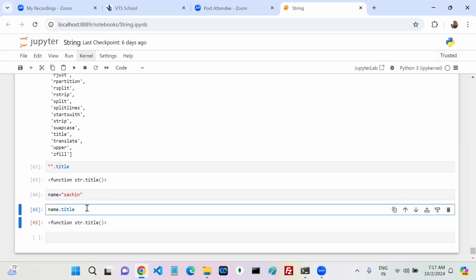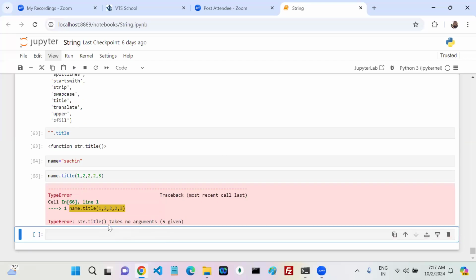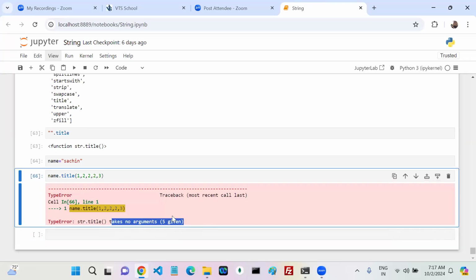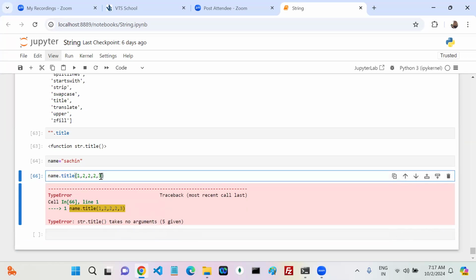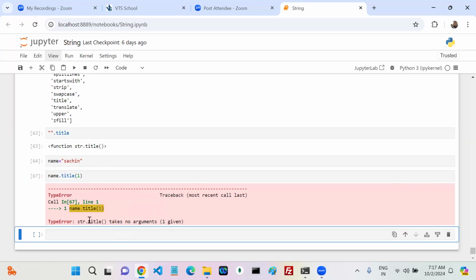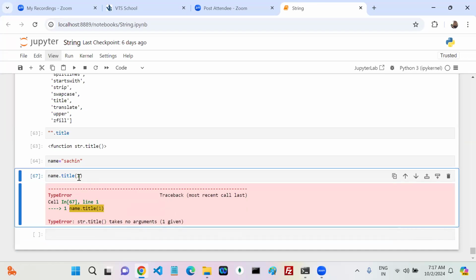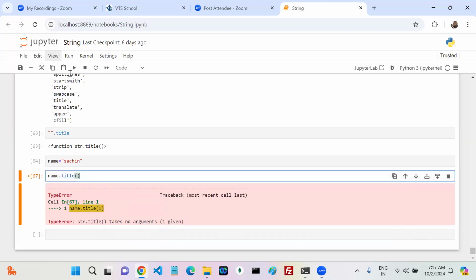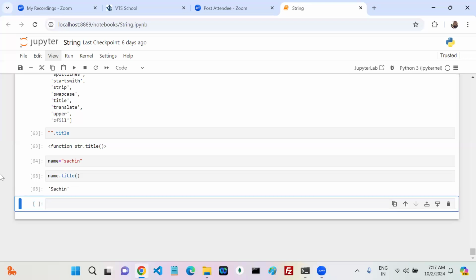If it is a method, can we call it? Yes. How many parameters does it take? Randomly, you can put something. Okay. Take no arguments, 5 given. So does my title take any parameters? By seeing this, no. It takes no arguments, and 5 you gave. Even if you give one, Python gives the same error as no arguments: one given. Now if I remove this one, what happened?